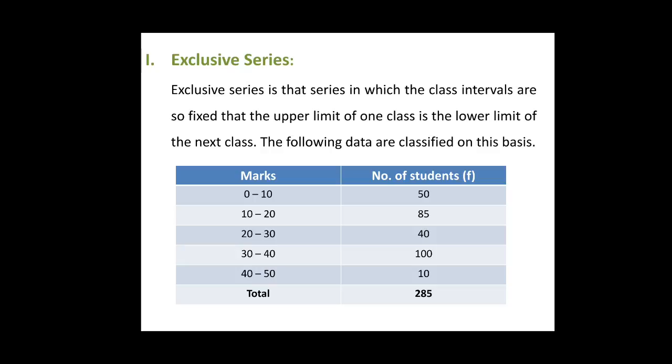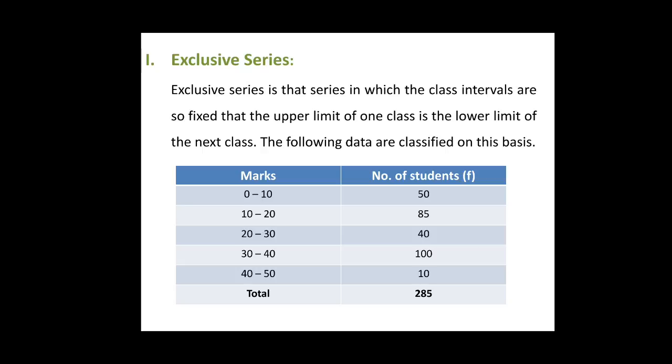It is called exclusive series because frequencies of the upper limit of each class interval are not included in that class. Or we can say the frequencies of the upper limit of each class interval are excluded from that very class. Exclusive method of classification ensures continuity of data as the class intervals are not broken, since the upper limit of one class is the lower limit of the succeeding class.